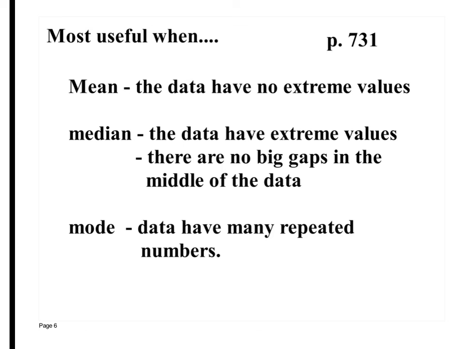Okay, mean, okay, is useful. You want to use it to describe data when you don't have any extreme values. When everybody's kind of got the same. Just like for the example with the House of Reps, right? California wasn't extreme, but it was a large number. It was kind of an outlier. It's kind of away from the data.